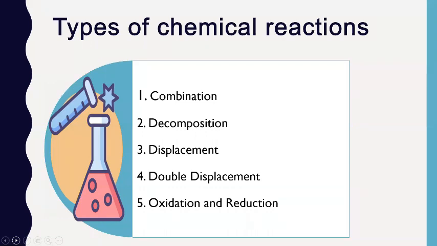Some of the important types of chemical reaction are combination reaction, decomposition reaction, displacement reaction, double displacement reaction, oxidation and reduction reaction. In this video, we will look at each of these types and their examples.